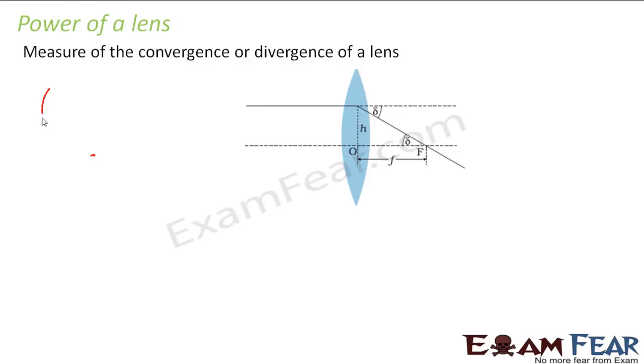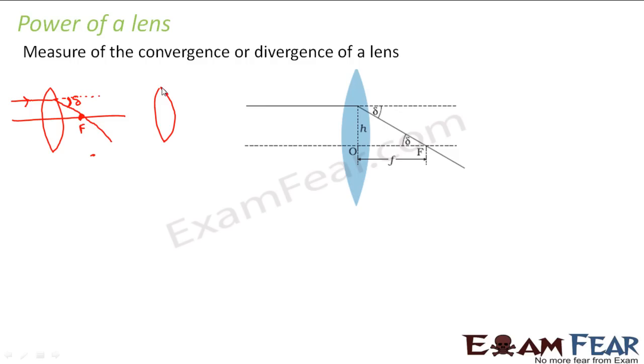Look at this. Let us suppose this is a convex lens which has a small focal length. Let us say the focus is at this point. So what will happen? A ray of light parallel to the principal axis after refraction will pass through this focus, right? So what determines how much this ray is diverted? This was the original direction of the ray, so it is diverted by this much angle. Let us call this angle delta.